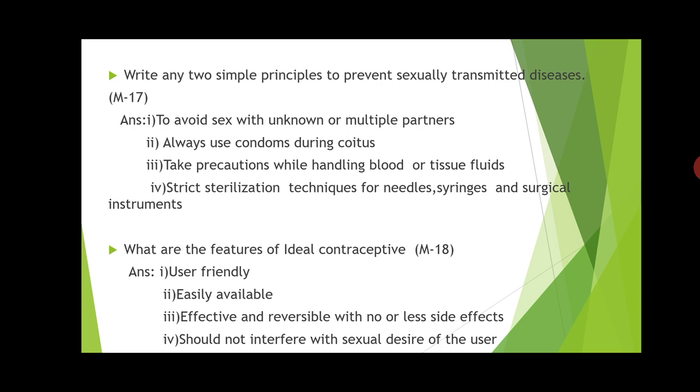First thing is to avoid sex with unknown partners or multiple partners. Then second, always use condoms during coitus, because it is one of the barrier methods which can prevent getting STDs. Then third thing is take precautions while handling blood or tissues.